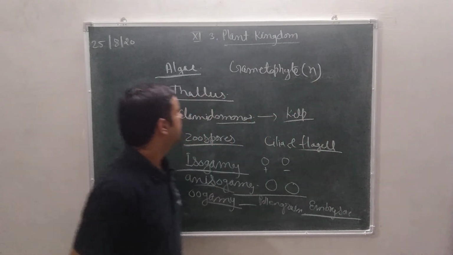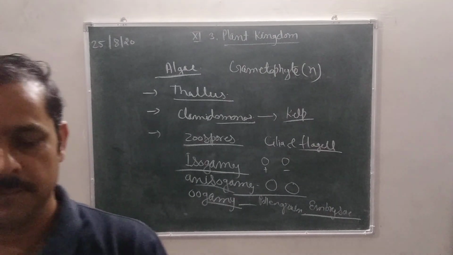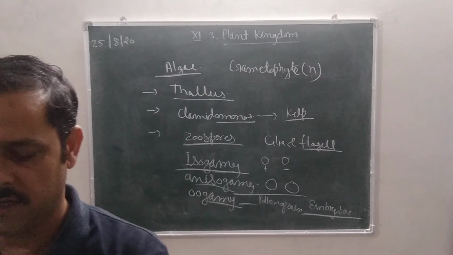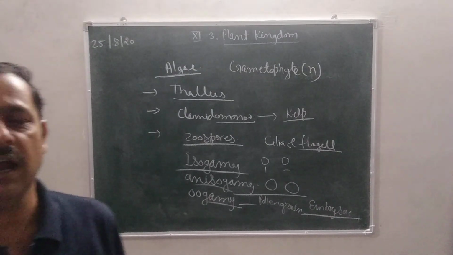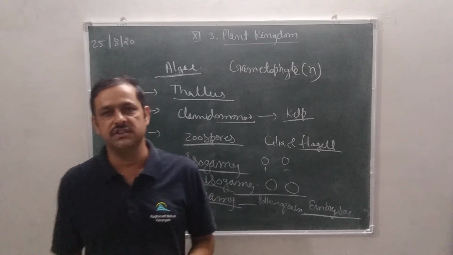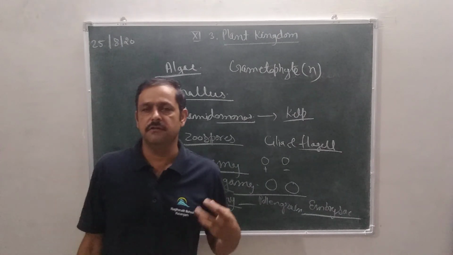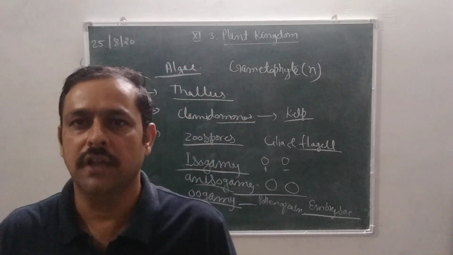Now algae can be divided on the basis of cell structure, major pigment, stored food material, cell wall, number and position of flagella and habitat into three types: Chlorophyceae, Phaeophyceae and Rhodophyceae. That classification we will study in our next chapter, next video. Thank you for today.